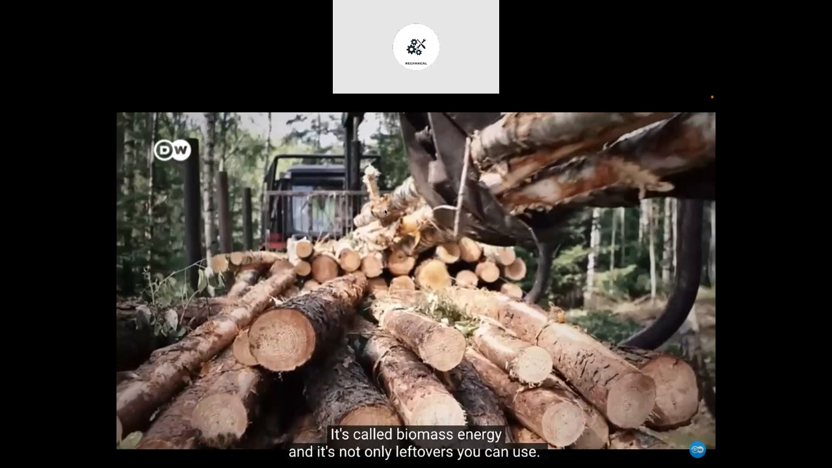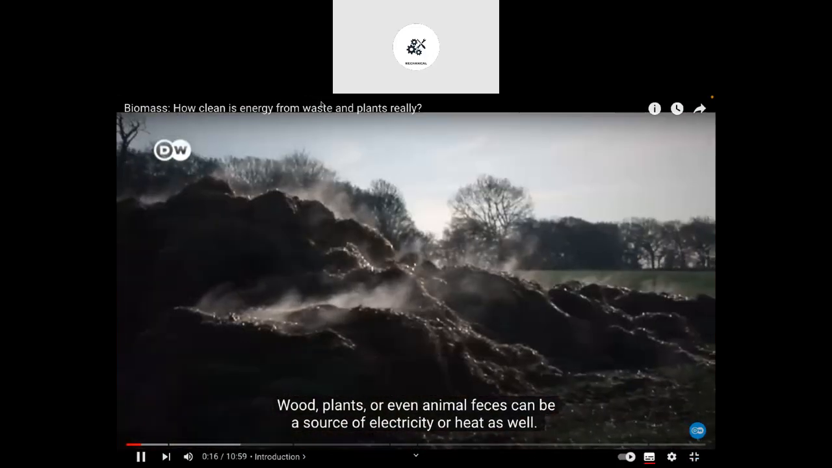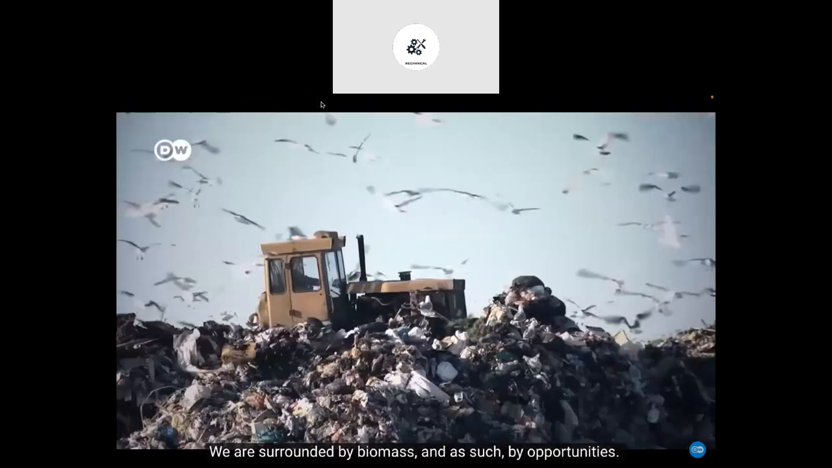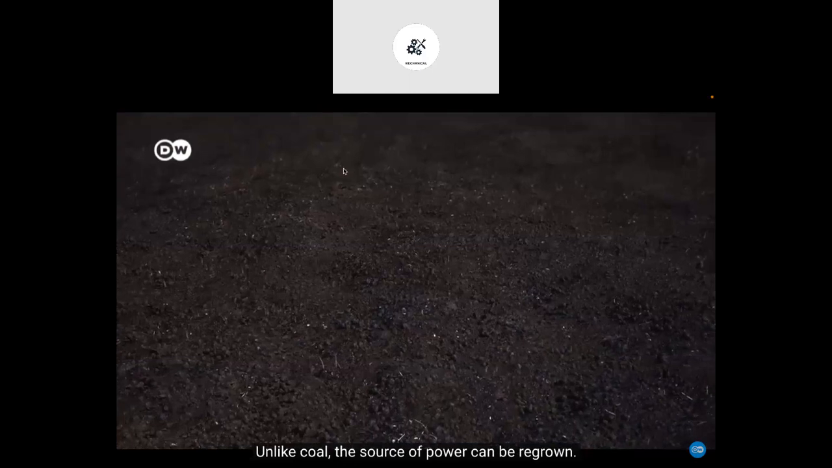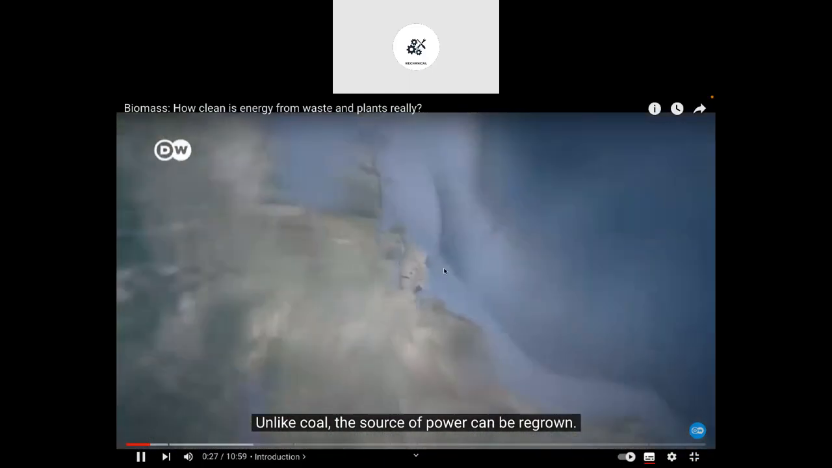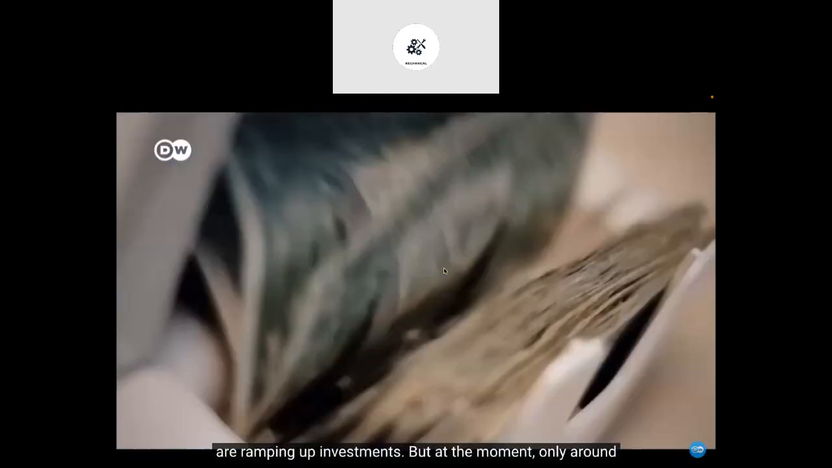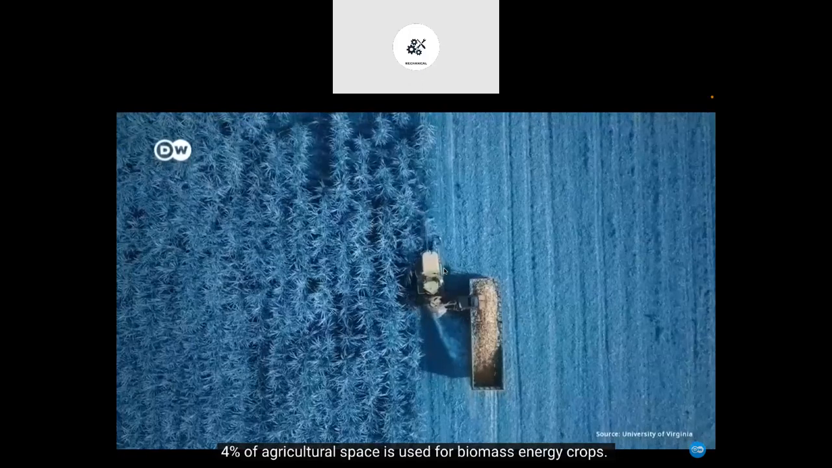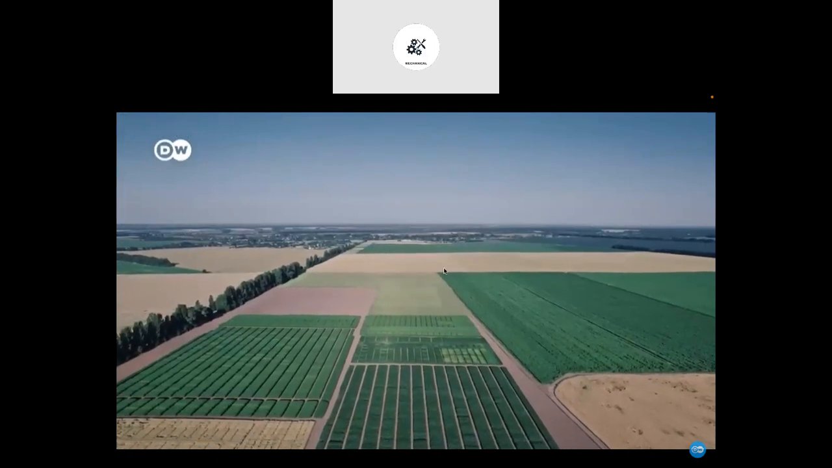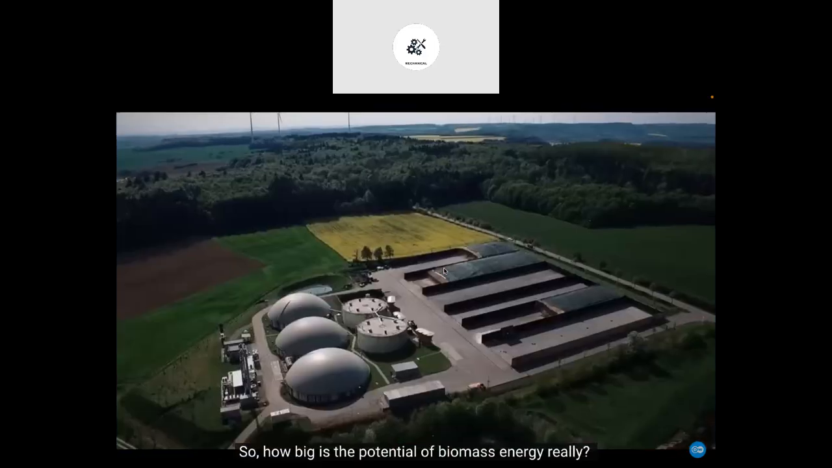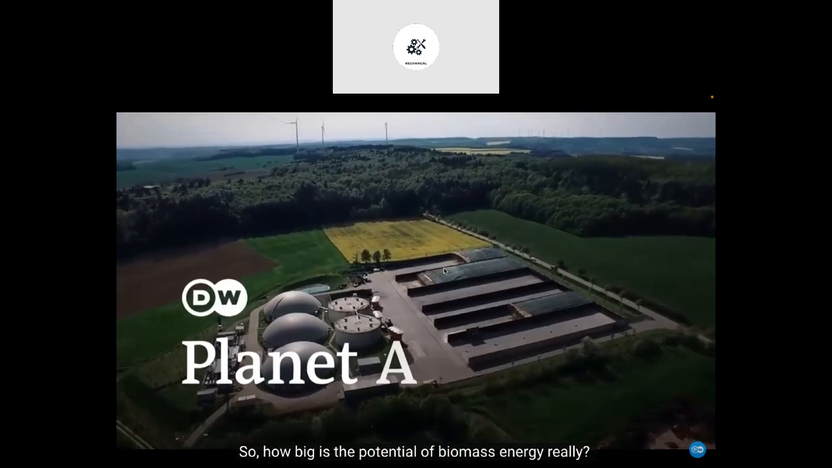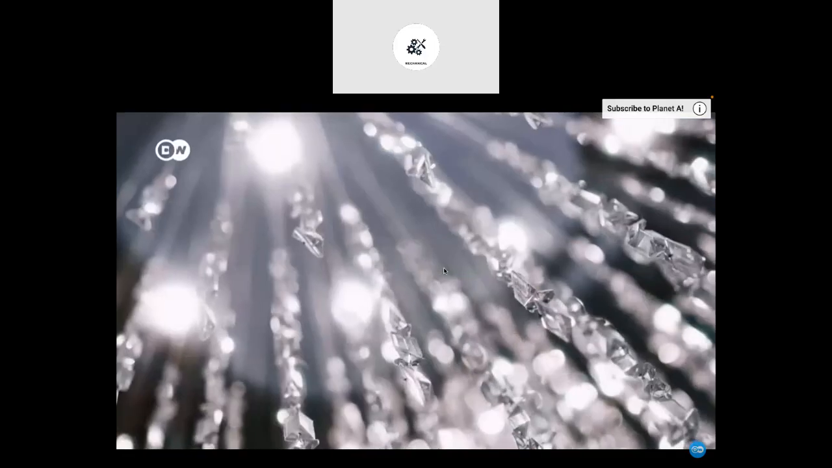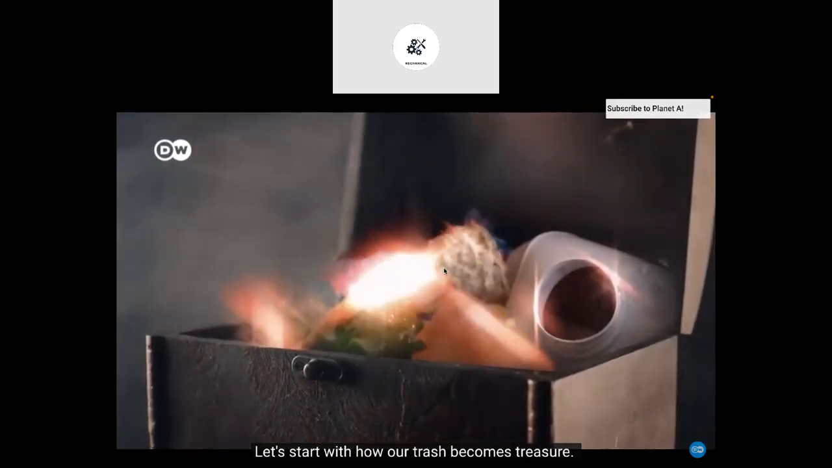Our banana peels, nutshells, and other leftover foods can actually power the device you're watching this on. It's called biomass energy, and it's not only leftovers you can use. Wood, plants, or even animal feces can be a source of electricity or heat as well. We're surrounded by biomass, and as such by opportunities. Unlike coal, this source of power can be regrown. Companies and governments around the world are ramping up investments. But at the moment, only around 4% of agricultural space is used for biomass energy crops. So, how big is the potential of biomass energy really?